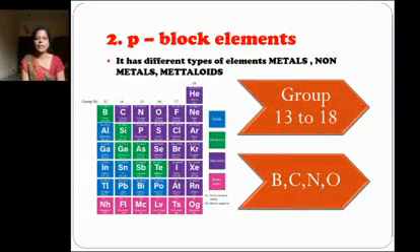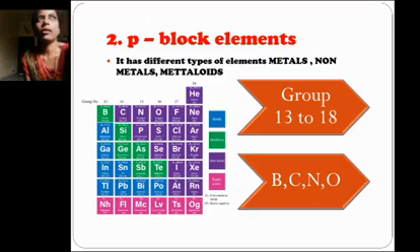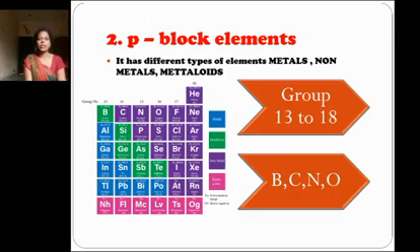Next is P block elements. P block elements have different types of elements, that is metals, non-metals and metalloids. The P block elements from group 13 to 18 in the periodic table include boron, carbon, nitrogen, oxygen and fluorine families, in addition to the noble gases. This block has different types of elements, as I mentioned before: metals, non-metals and metalloids. This is the P block.